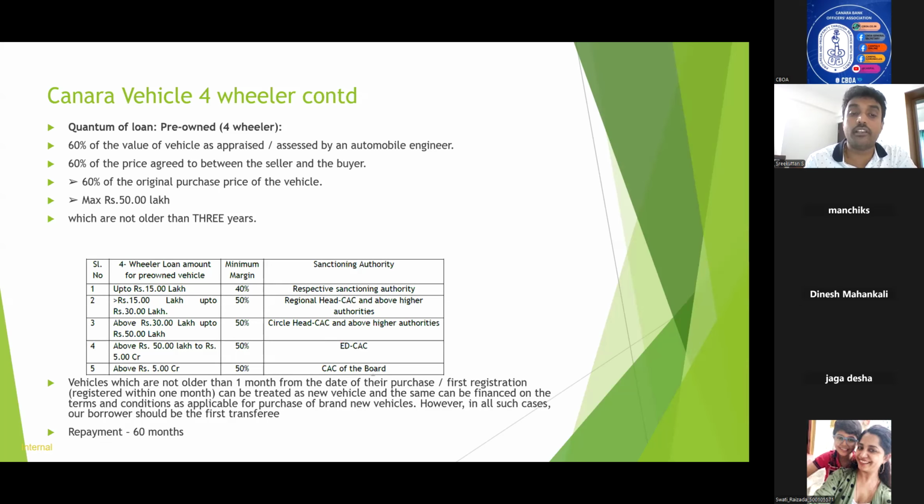Now, the repayment period is 60 months. Vehicles which are not older than 1 month from the date of their first purchase or first registration, that is, registered within 1 month, can be treated as a new vehicle. It need not be considered as a pre-owned car. This type of car will come into the picture if the borrower is purchasing a